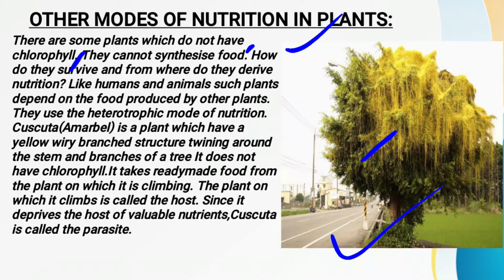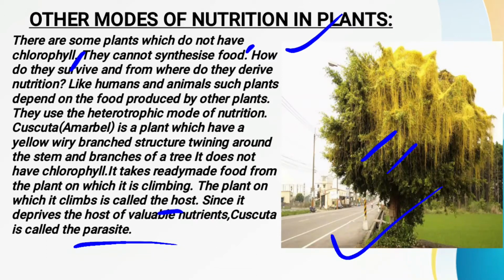Whatever nutrients are required by the cuscuta or the marble, it fulfils its requirements by getting nutrients from the other plant on which it has climbed. So the plant from which the cuscuta is obtaining the nutrients is called the host, and the cuscuta is called what? It is called a parasite. So don't get confused between the host and the parasite.